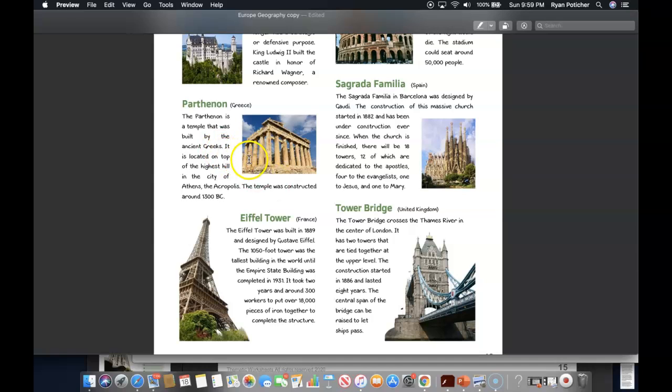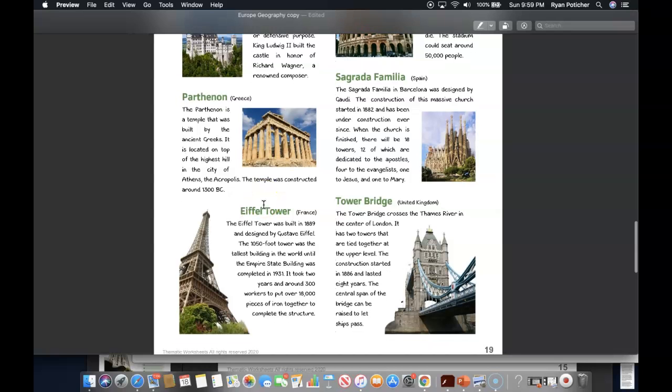The Parthenon is a temple that was built by the ancient Greeks. It is located on top of the largest or highest hill in the city of Athens, the Acropolis. The temple was constructed around 1300 BC.